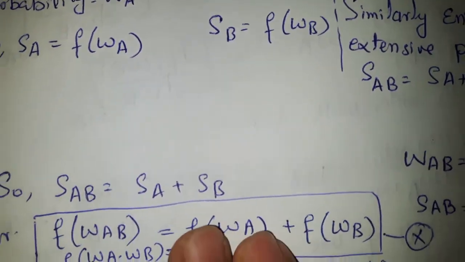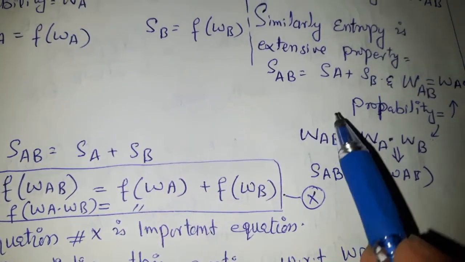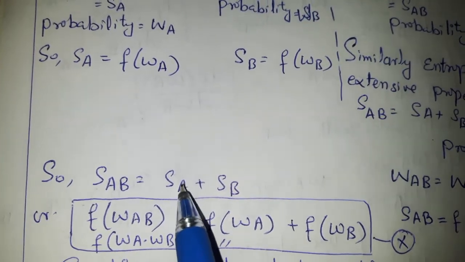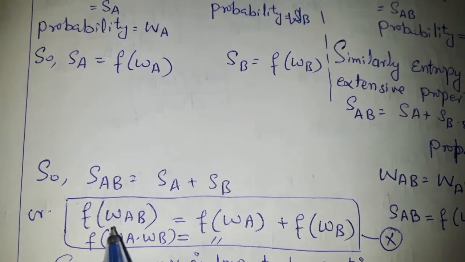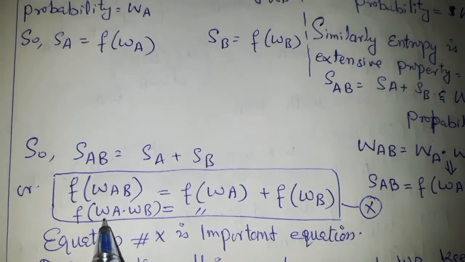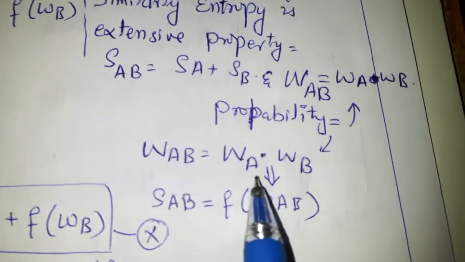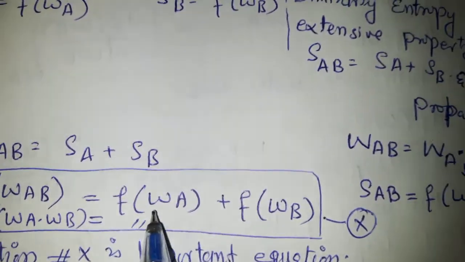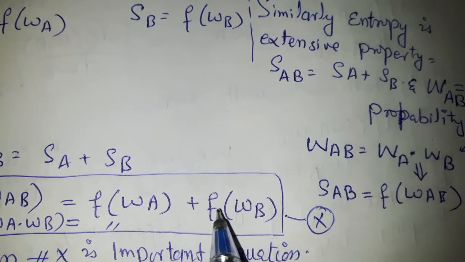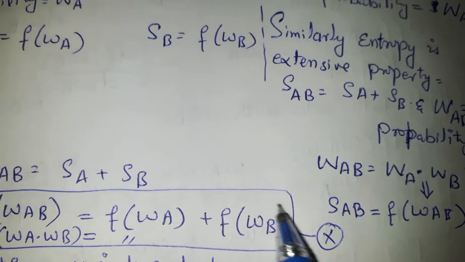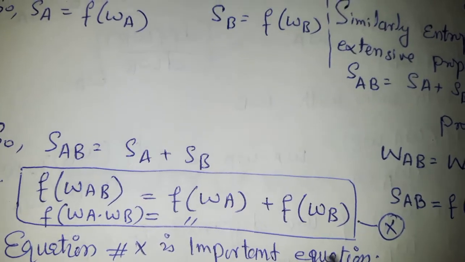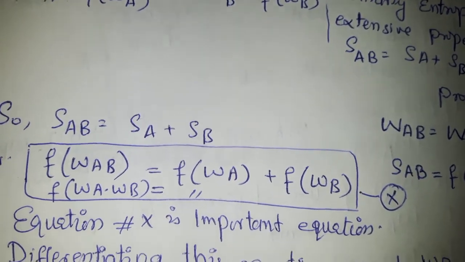Now we can write this equation, putting in the value of SAB as SA plus SB. So SAB is a function of WA times WB, and in the same way SA is a function of WA plus a function of WB. So we got equation X. This equation X is a very important equation. From this we can derive our desired equation.